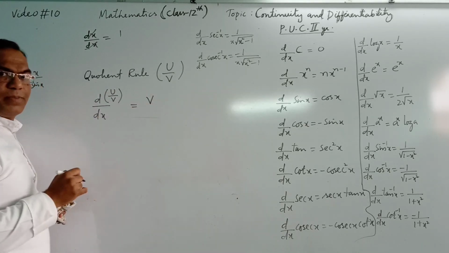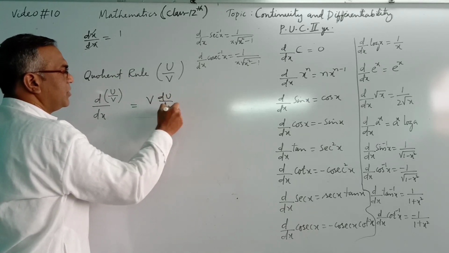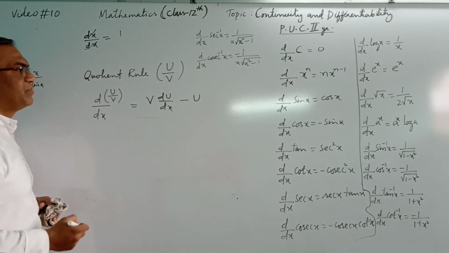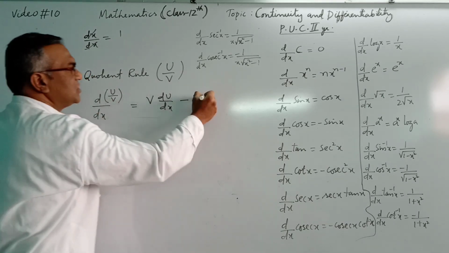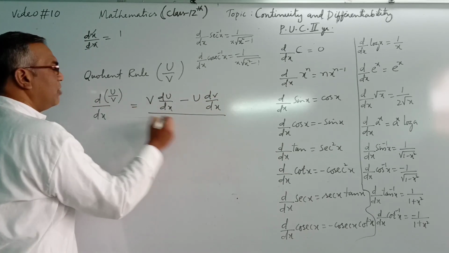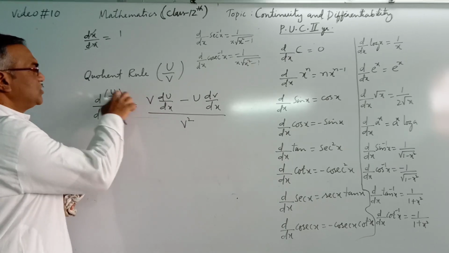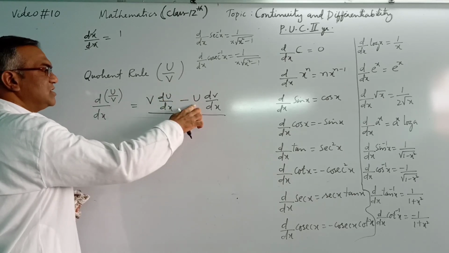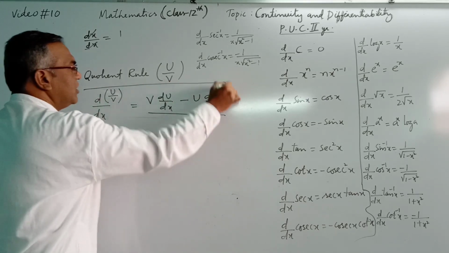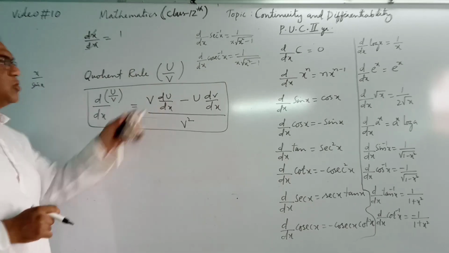Denominator as it is, differentiation of numerator, minus numerator as it is, differentiation of denominator, whole divided by denominator square. This is called u by v rule. This is called quotient rule in differentiation.